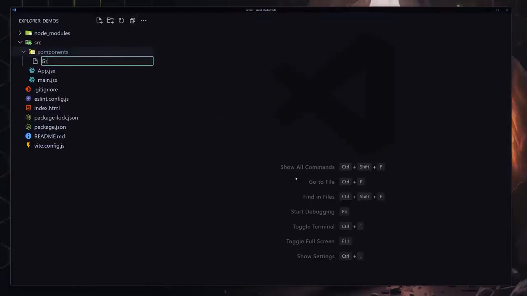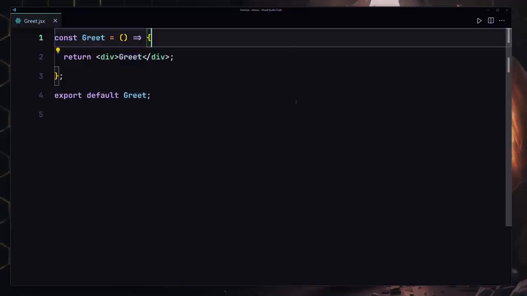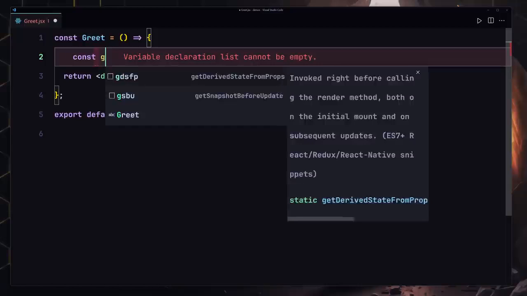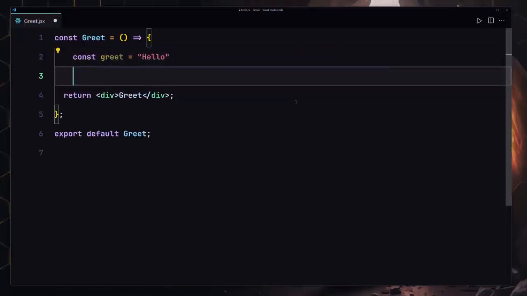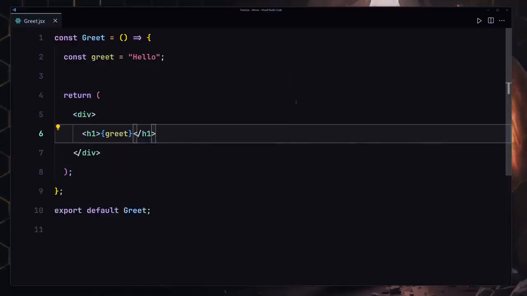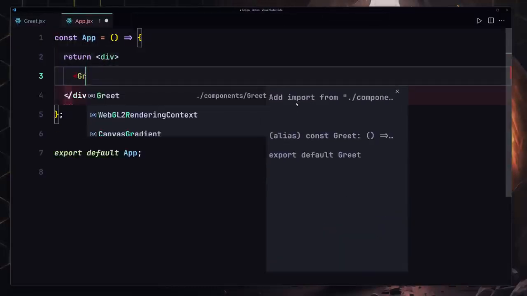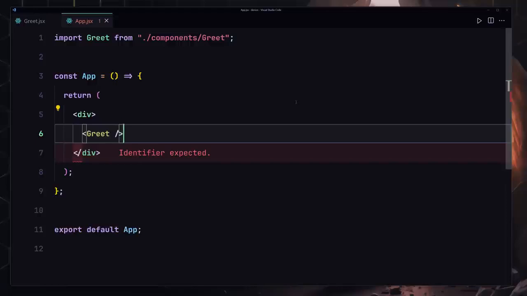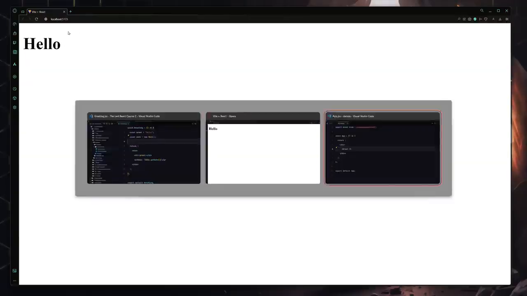Now I'm going to give you my solution. So I'll just create my greet.jsx component. I'm going to be using my RAFCE, and the first thing that I want to do is greet. So I'll use like greet, which will say hello. I'm going to be using h1, and I will just render my greet right here. So I'm going to save my file. Let me go ahead and go to my app and register my greet right here, and now I'm going to save my file, and here you can see we're now getting our hello right here, which is looking amazing.